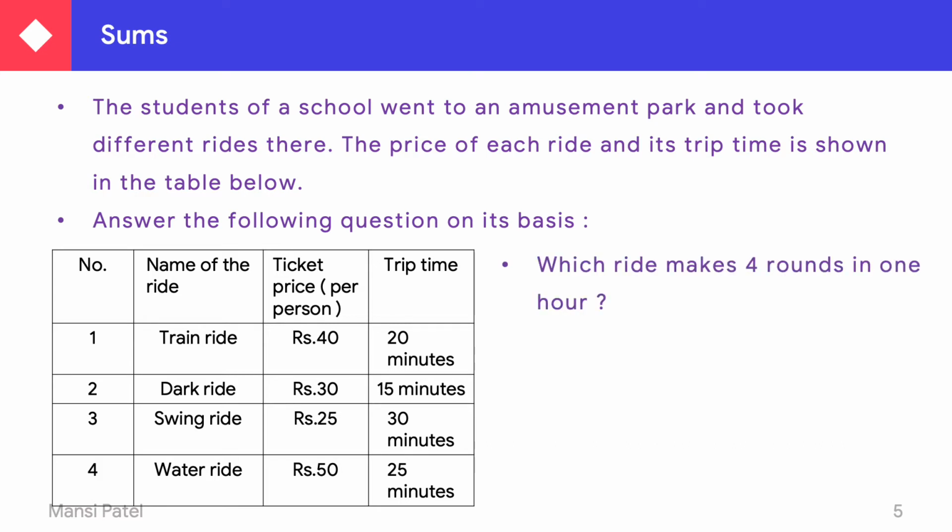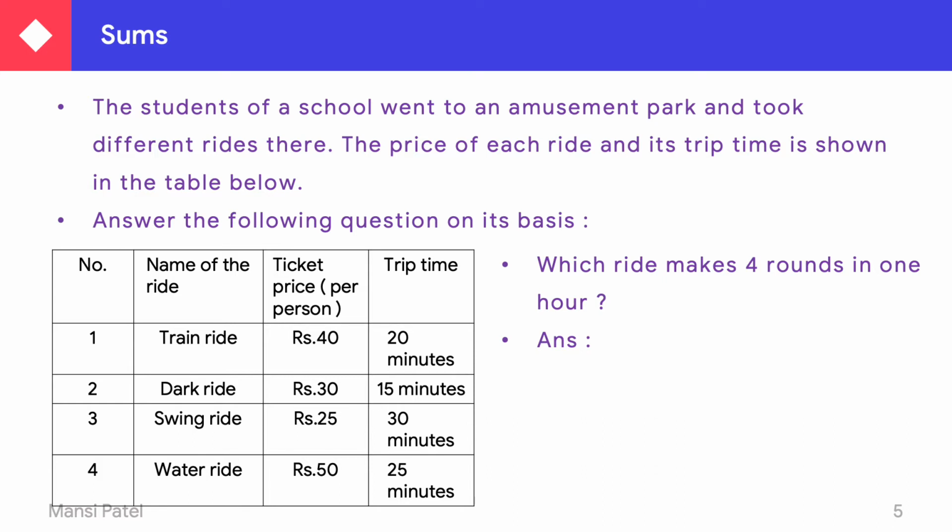Your first question is: which ride makes 4 rounds in 1 hour? So here you have to see in the time column how many 4s are 60. Why 60? Because as we know, in 1 hour there are 60 minutes.